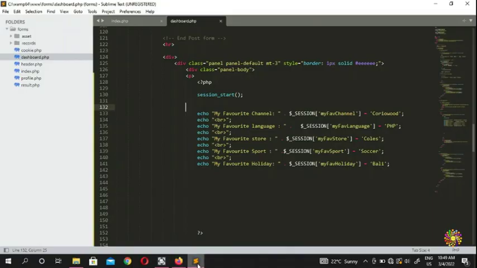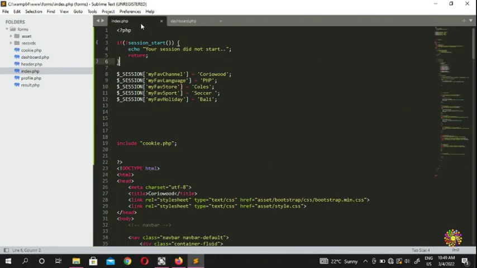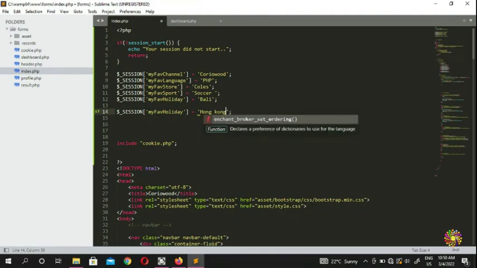How about if you want to update your session? You just choose this way, and you can put it here like this, say you can put Hong Kong. That's how you're going to update. But you rarely see updating of the session.